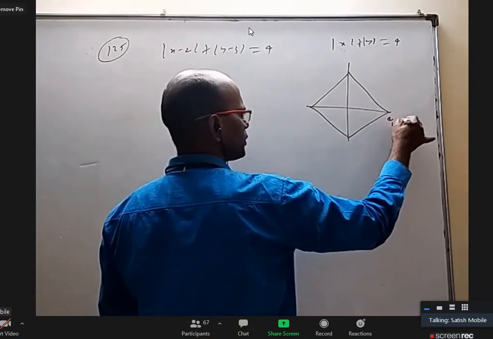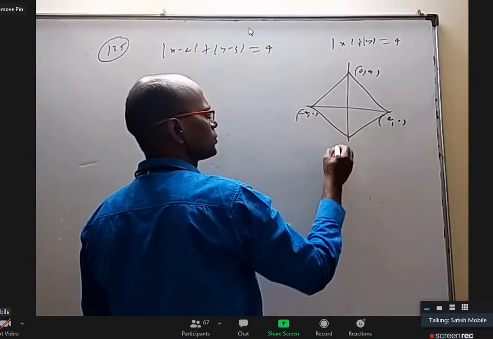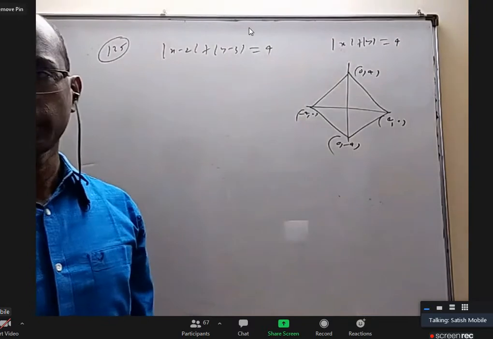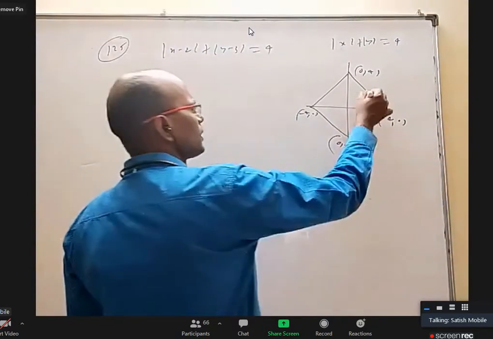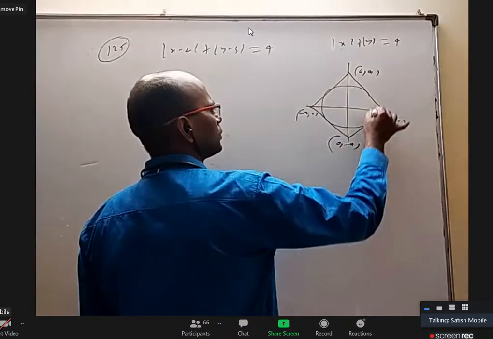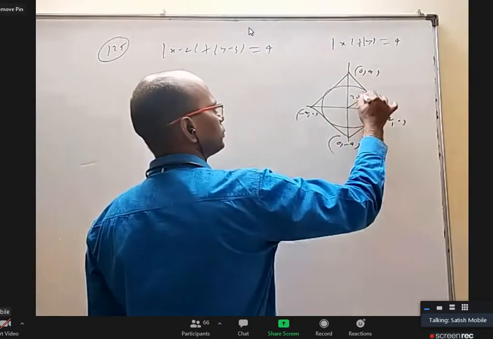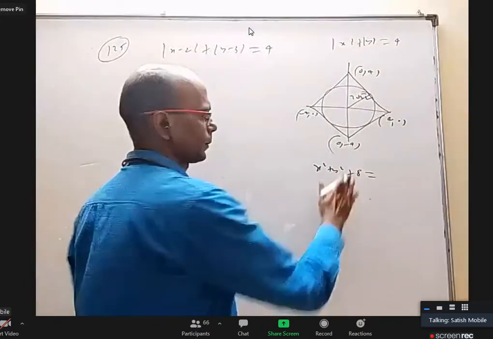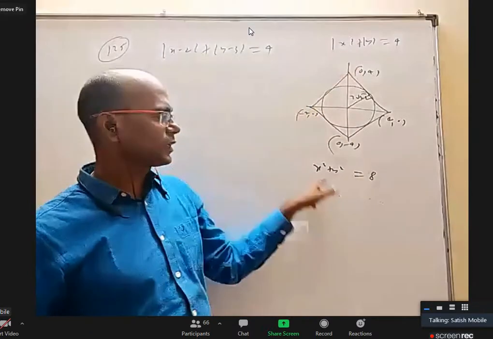This is 4 comma 0, 0 comma 4, minus 4 comma 0, 0 comma minus 4. All of you know this graph, right? Yes, sir. Okay. If you want a circle touching all the 4, this perpendicular distance will be the radius, which is 2 root 2. So the answer will be x square plus y square equal to 8. So for this one, touching all the 4 line segments, the circle is this.